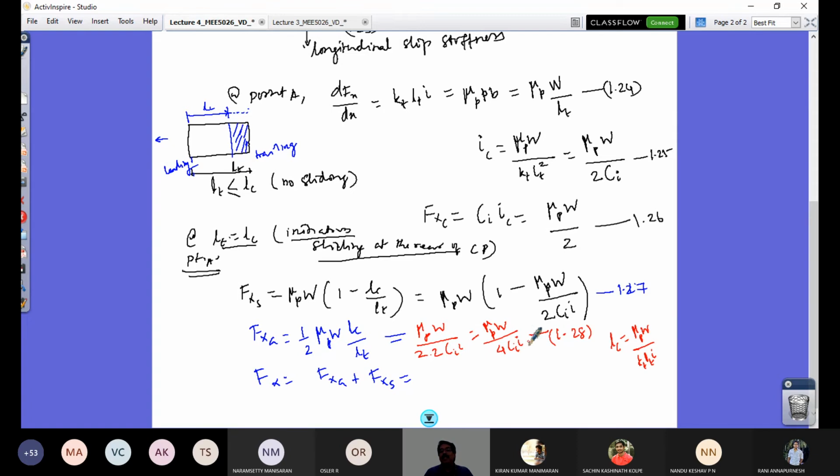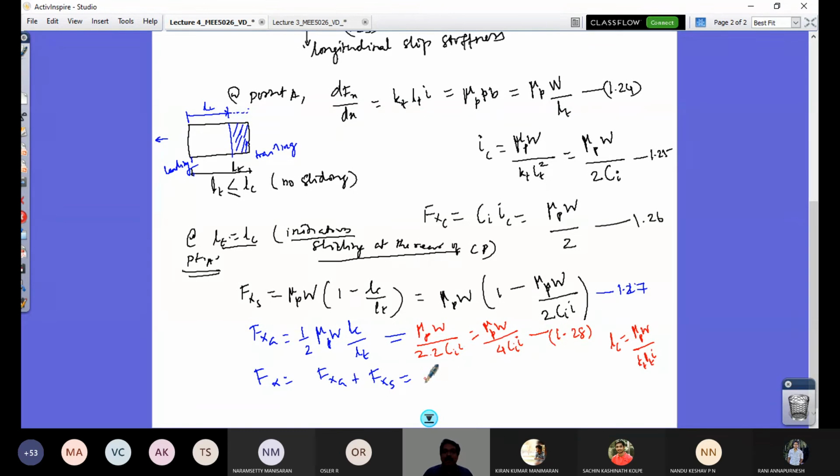So if I substitute the IC value here, I'll get half the value of this, mu P times W. This accounts for your zone from 0 to A in your graph, and this expression accounts for A onwards to B. So if I add both of them, I would get an expression for my total tractive force at any position. So I have to add now 27 and 28.